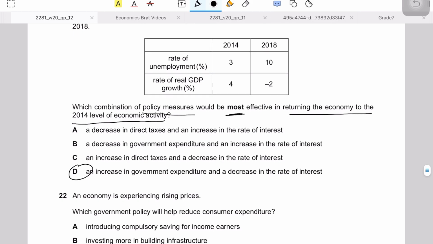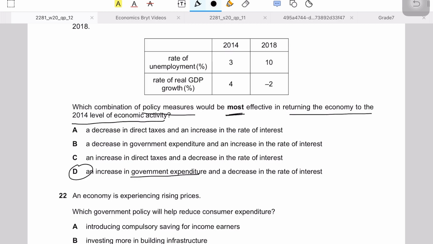So increasing government expenditure would obviously boost employment, because the government will increase its spending, maybe in the form of transfer payments, maybe through subsidies, or maybe by investing more in infrastructure, and in merit goods like education and healthcare. So when the government invests more in the economy, it would increase employment, and hence consumer expenditure would subsequently rise as well, because more incomes would be generated, and hence your aggregate demand would rise, which will obviously reduce the demand deficit or cyclical unemployment in the economy.